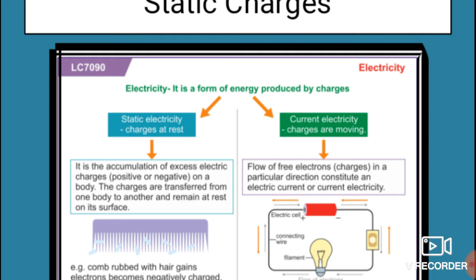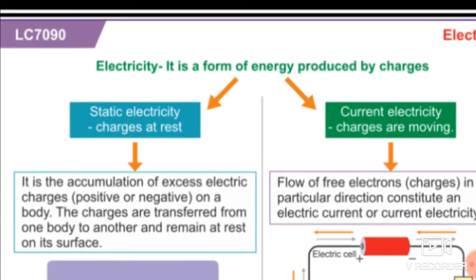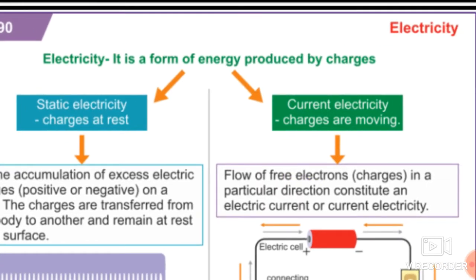So what are static charges and what is current electricity? See the basic difference between these two, students. Static charges, or static electricity, means the charges which are at rest, and current electricity means the charges which are moving.